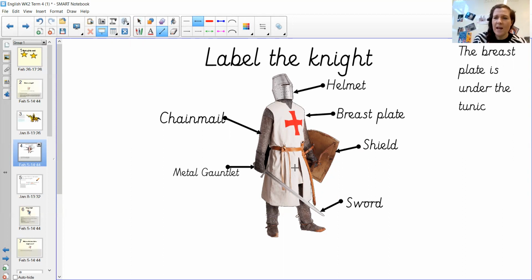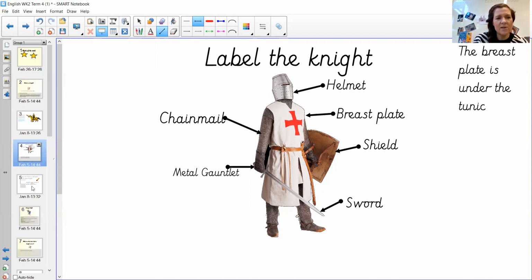Okay, so we have now labelled a knight. Hopefully you managed to get as many of them right as possible, and if not, hopefully you've learned something new like I have, because when I was researching about knights, I had to learn some new things. So we're all growing those brains. Every time we learn something, we grow our brains. So hopefully our brains have grown a little bit more.